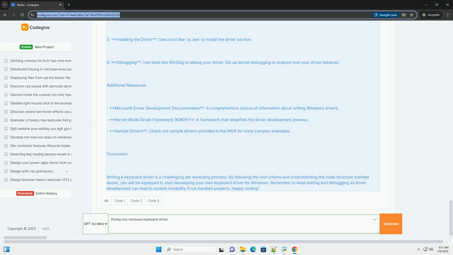Conclusion. Writing a keyboard driver is a challenging yet rewarding process. By following the instructions and understanding the code structure outlined above, you will be equipped to start developing your own keyboard driver for Windows. Remember to keep testing and debugging, as driver development can lead to system instability if not handled properly. Happy coding!